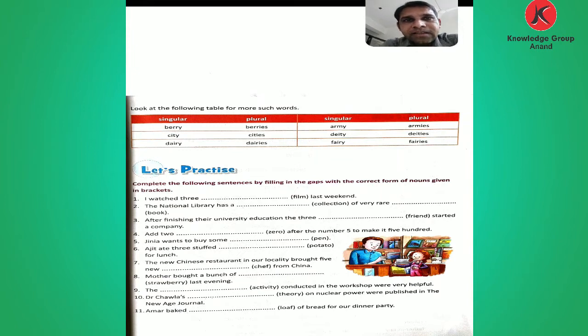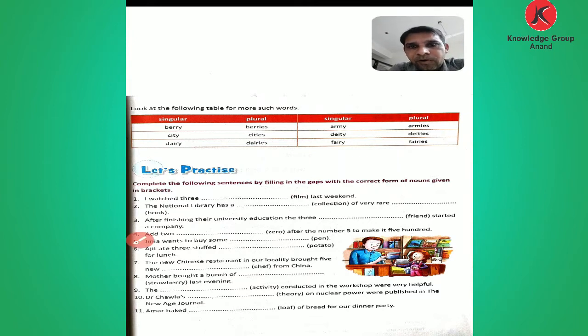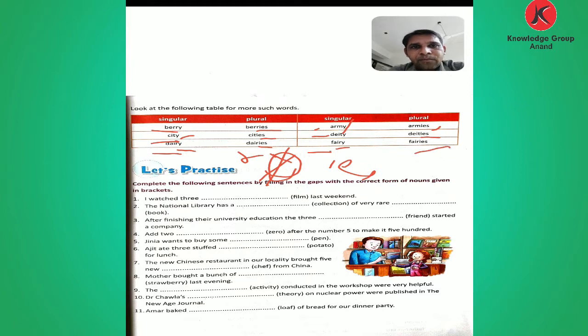Now see here, given some words: berry, city, dairy, army, deity, fairy. These words end with y, so remove this y and add ies. Berries. City, remove y and add ies. Dairy, remove y and add ies. Army, remove y, add ies. Deity, fairy, remove y and add ies.